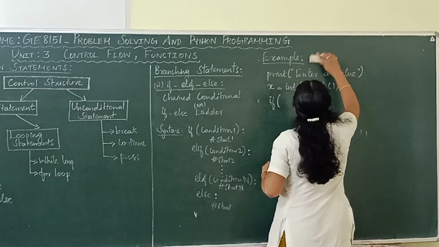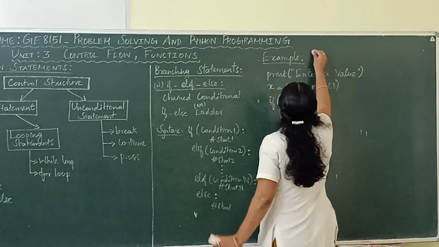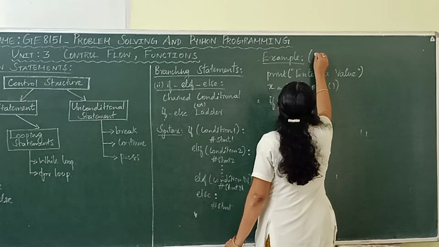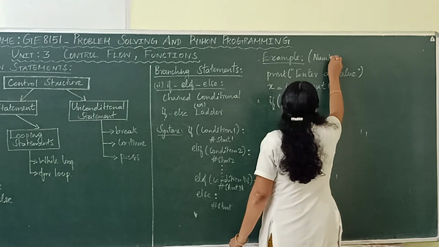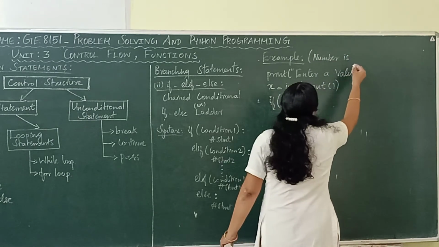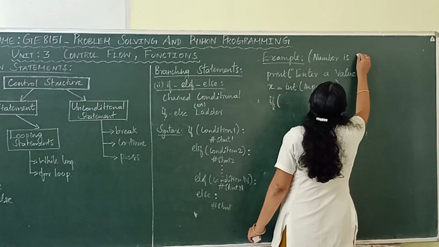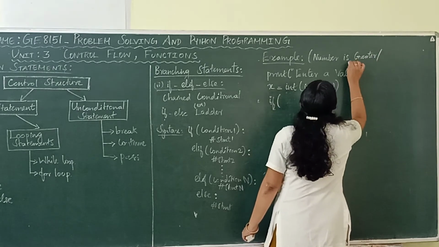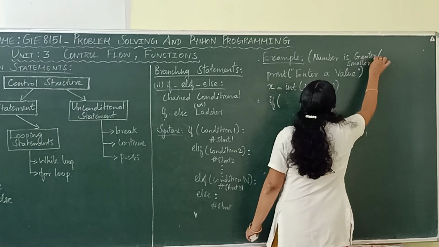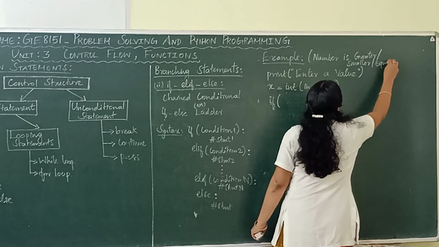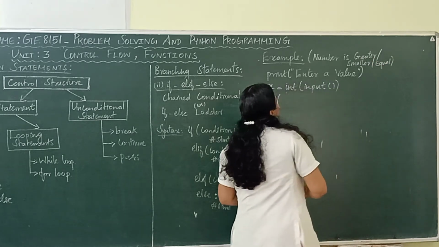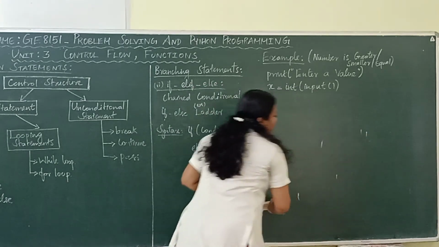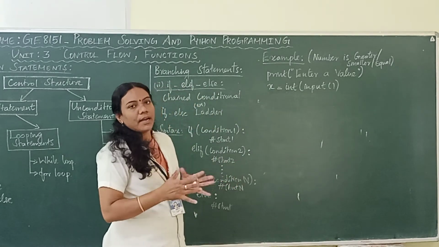So, we are going to check whether a number is greater or smaller or equal, right. We are going to check two numbers, whether they are greater than each other or smaller than each other, or whether they are equal, right.